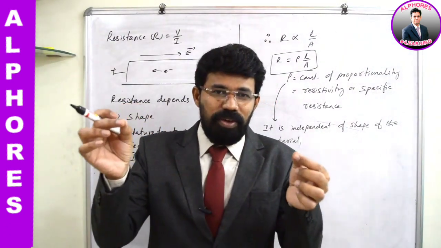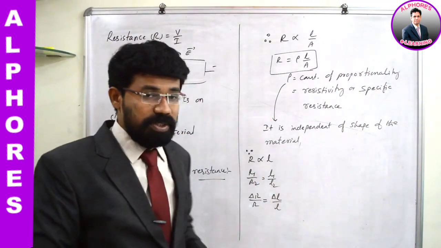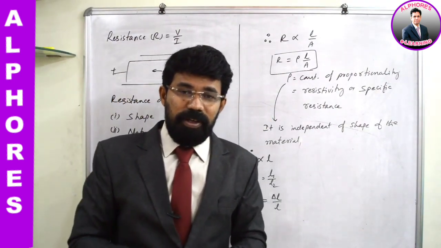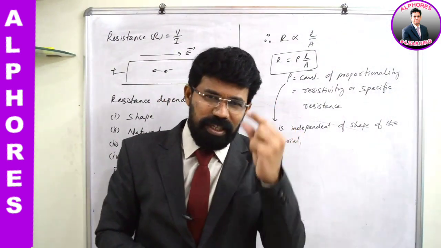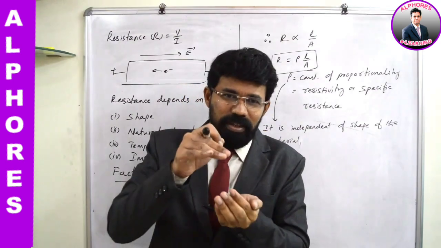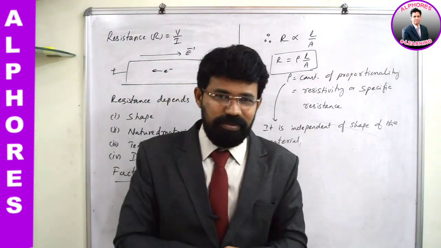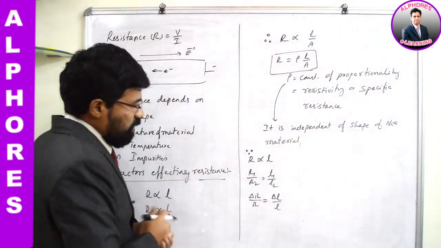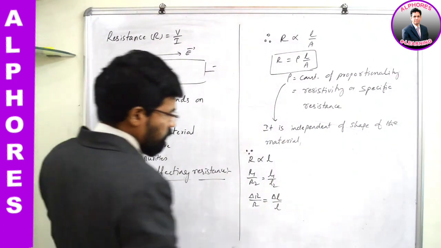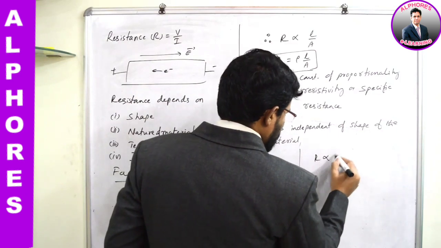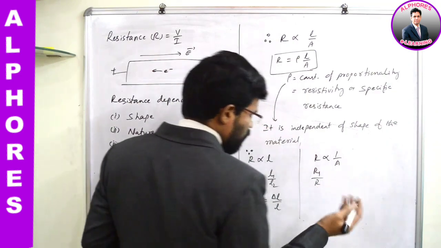If you have taken a wire of length L and it is slightly elongated, you can go with this equation, no issues. If it is significantly stretched, the area gets affected. The area reduces, as there will be some strain in the cross section. So you have to be very careful. And the other thing that we have seen here is the relation of resistance with area. How was it written? R is inversely proportional to A. So here you can write the relation between two different resistances.